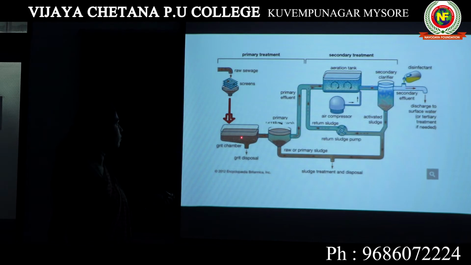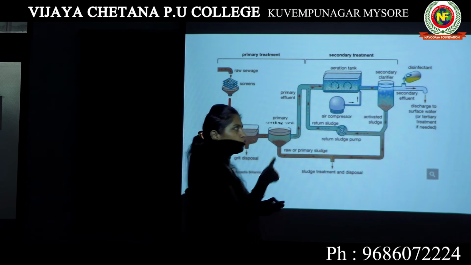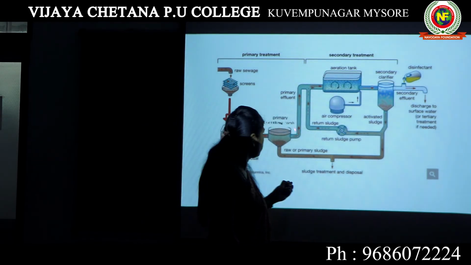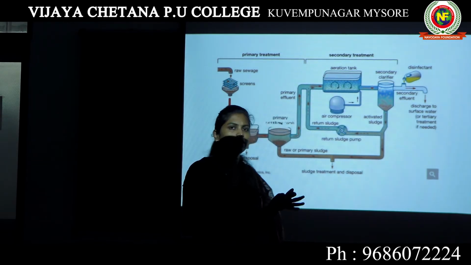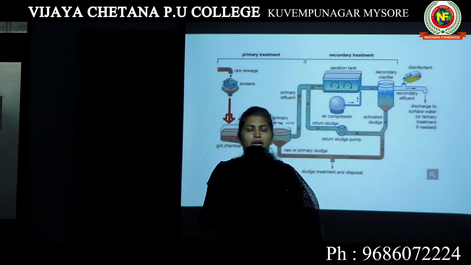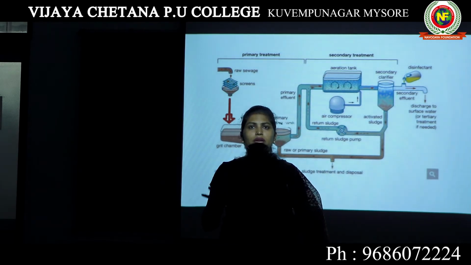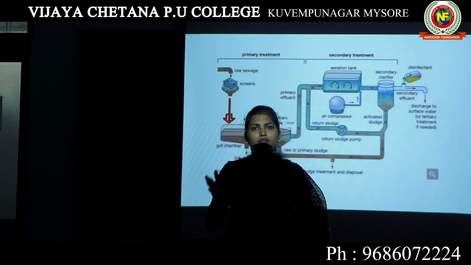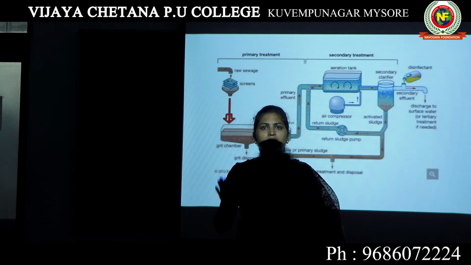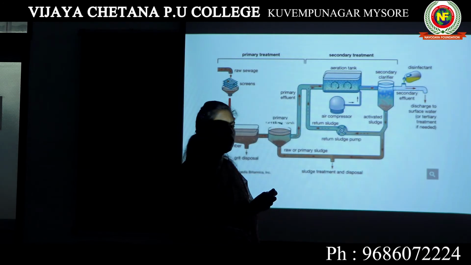This water will be sent next to the primary settling tank. Primary settling tank means there is one more, called the secondary settling tank. A settling tank, as I already told you, is a tank where you leave the water for a few hours to a few days, so that nobody touches the water and it remains calm and undisturbed.